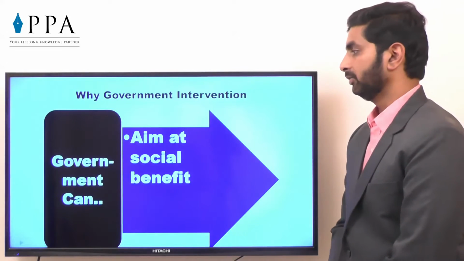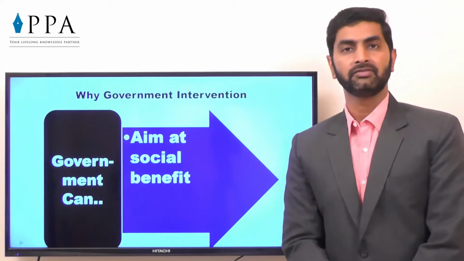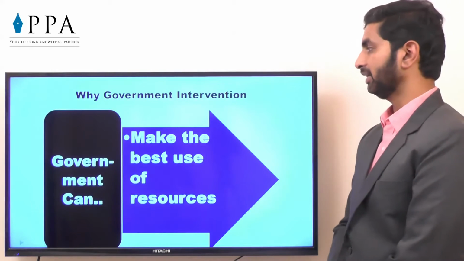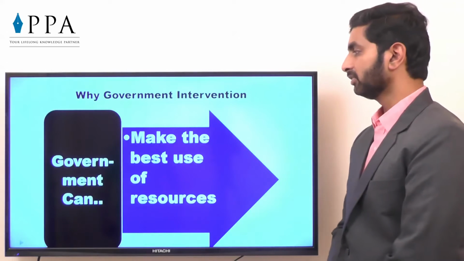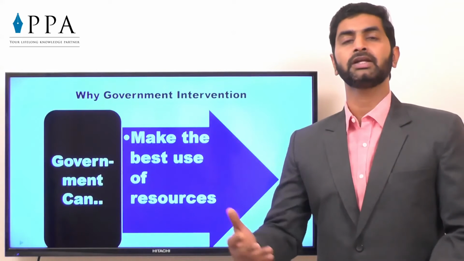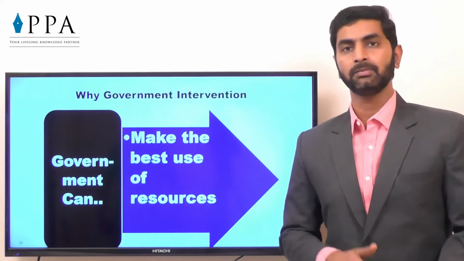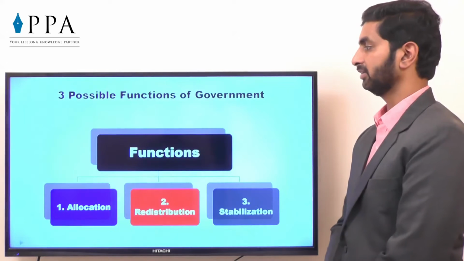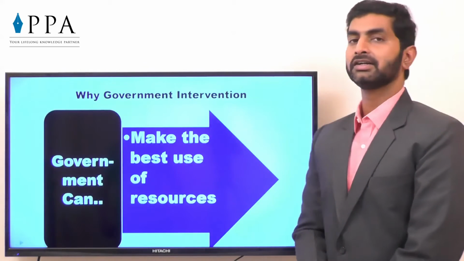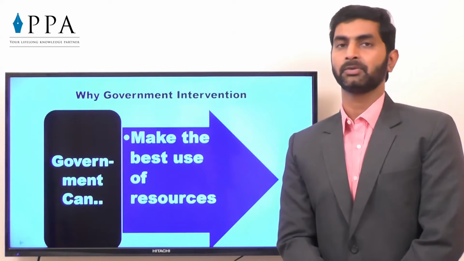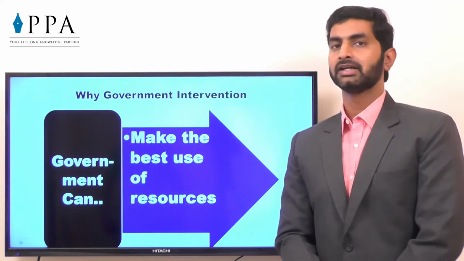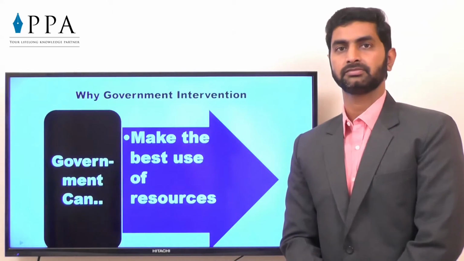Now what government can do? Government can aim at the social benefit. Whatever steps government is going to take, that will be for the benefit of society. Government can make the best use of resources. Even though it is a loss-making product, still government will invest in that because it is needed by the public. So that will be the best utilization of resources. So due to all these reasons, government intervention becomes an important thing. You cannot rely on private sector 100%. That's why government comes into the picture.